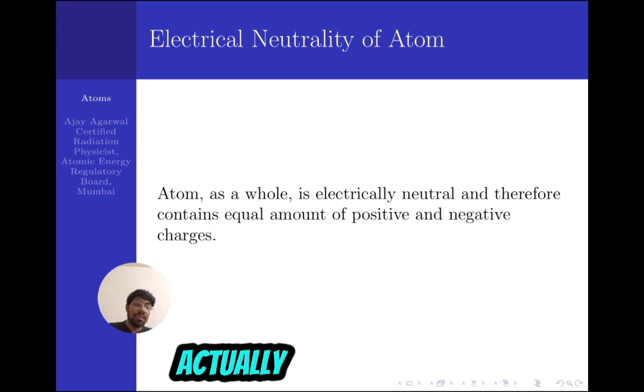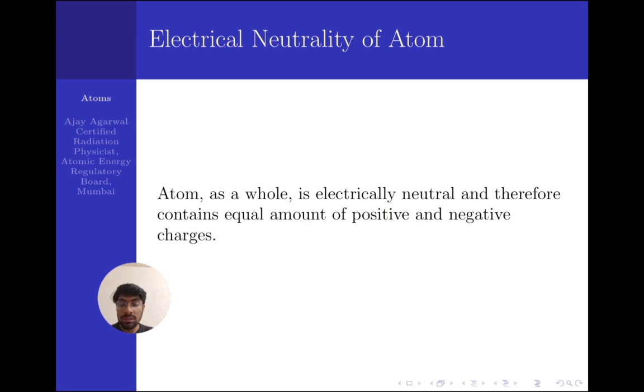What happened actually is, while rubbing, there's a transfer of charges taking place between the different atoms of different kinds. Due to this transfer of charges, the plastic scale becomes positively charged, because it loses negative charge. So electrification happens just after rubbing. Before rubbing, there was no electrification. In general, the atom as a whole was electrically neutral, or each atom in that material was containing equal amount of positive and negative charge.